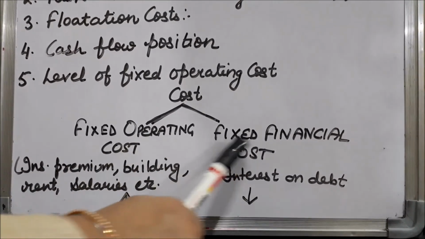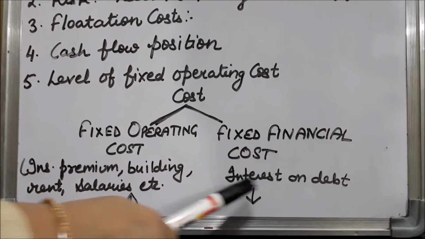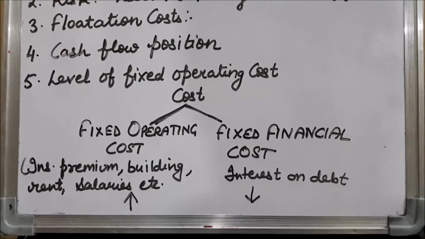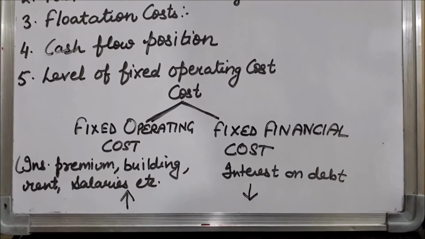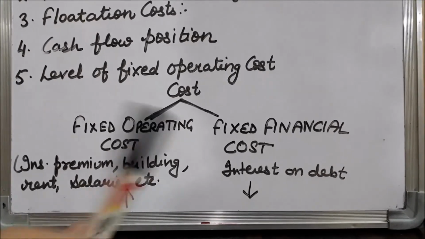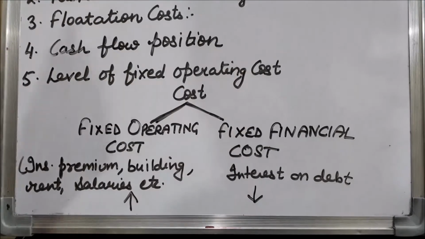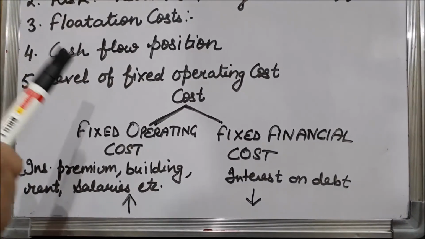And what is fixed financial cost? Fixed financial cost is interest on debt. If a company has arranged finance through debt, it is compulsory to pay interest on debt. So the interest which the company has to pay is called fixed financial cost. Now I will explain this point.